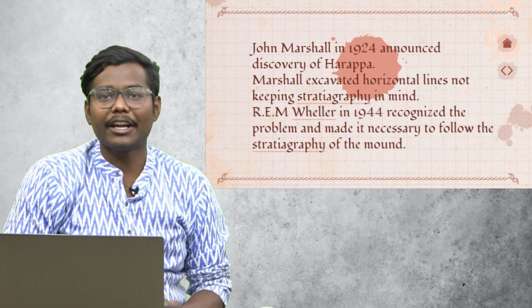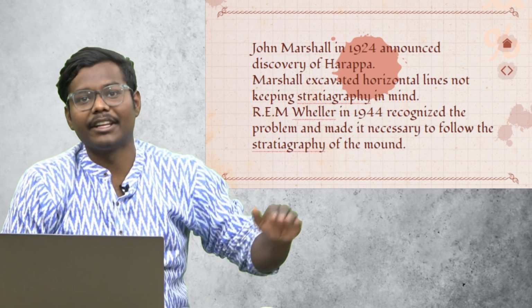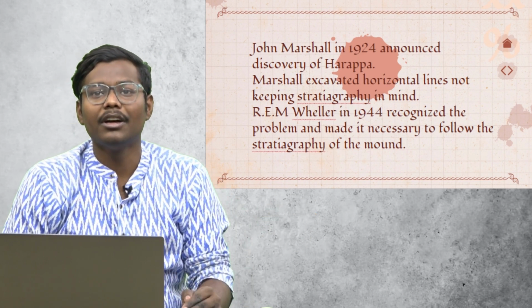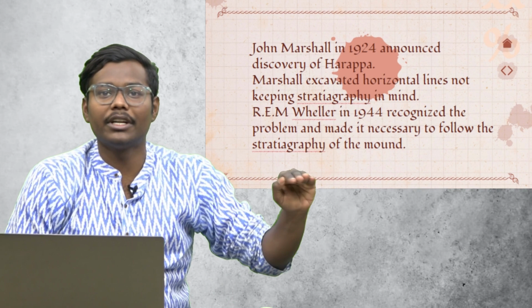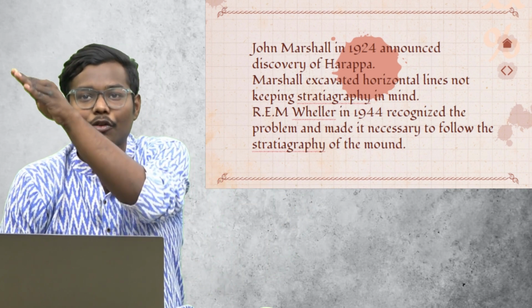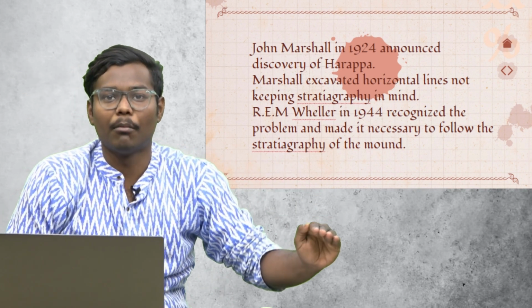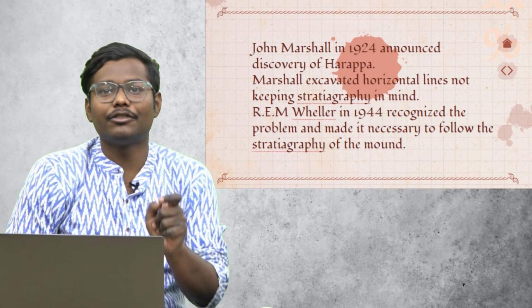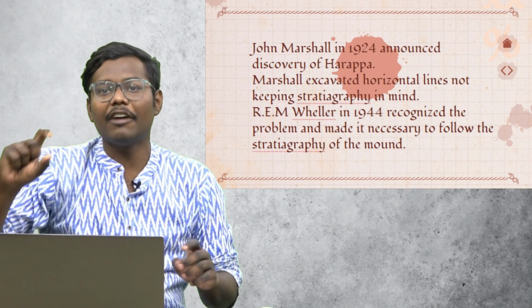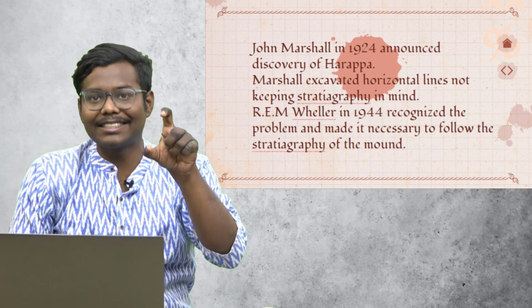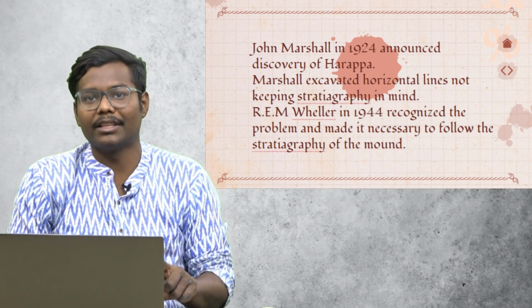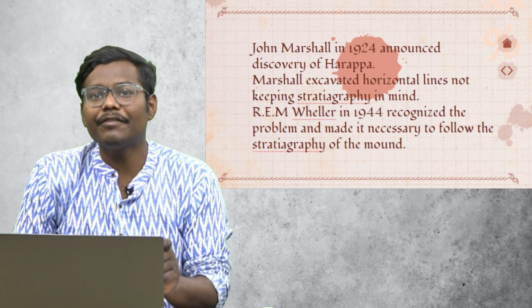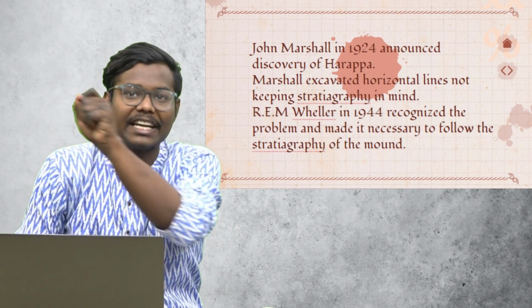One thing with John Marshall was that while excavating, he was just following strict horizontal lines. He was not going by the stratigraphy of the mound. Stratigraphy distinguishes one time period from another, and a stratigraphy does not need to be a straight line.